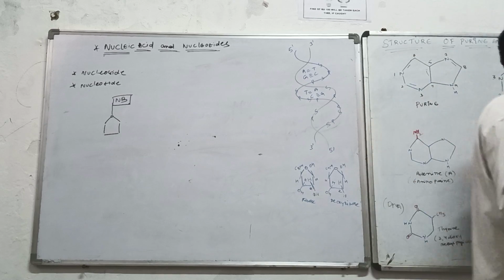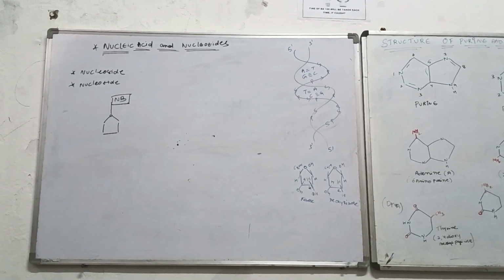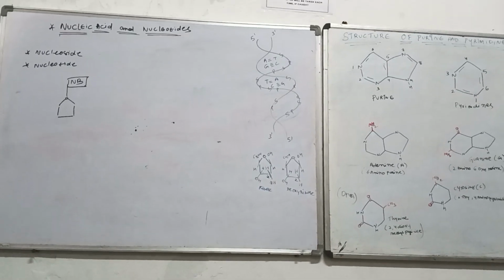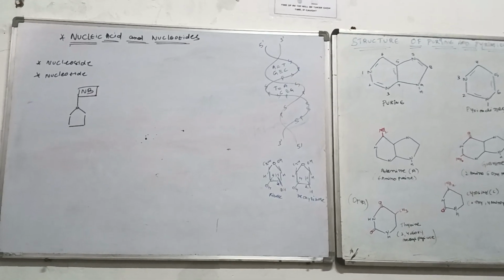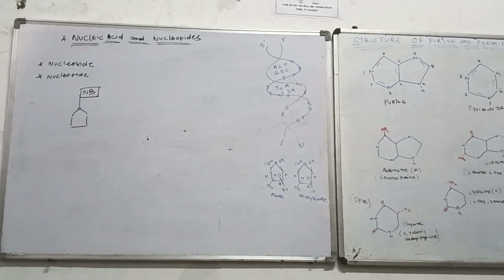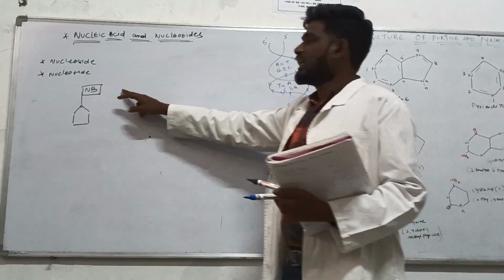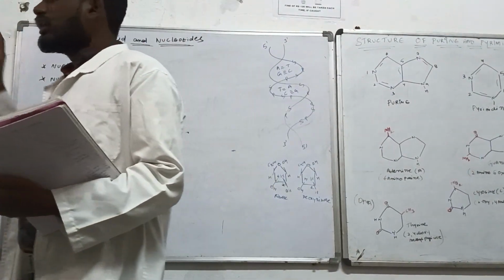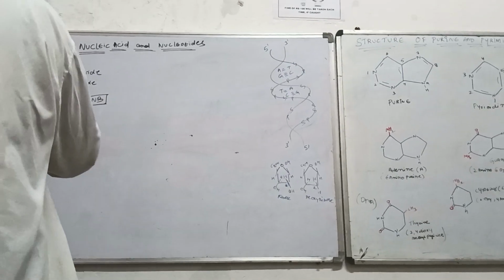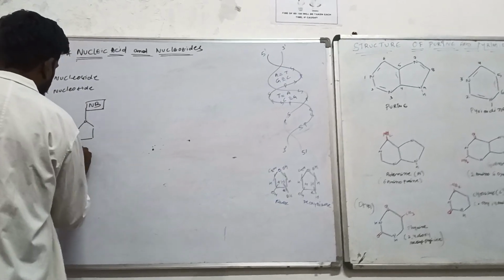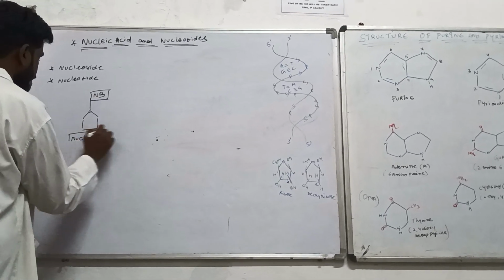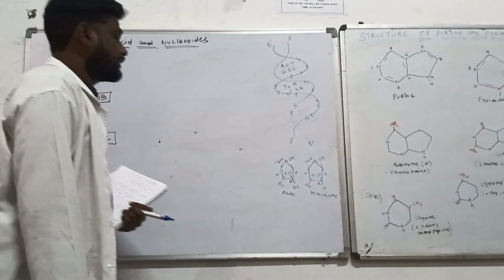So I have already said to you that nucleic acids are deoxyribonucleic acid and ribonucleic acid. That means whenever I am talking about the sugar in the lecture, I must be talking about the ribose type of sugar. Okay? Now, if any nitrogenous base has been attached to the sugar molecule, nitrogenous base plus sugar molecule, this sort of structure will be called a nucleoside.